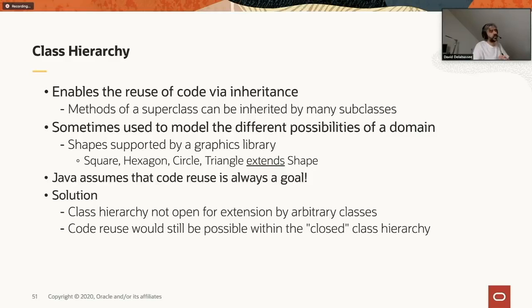So sealed class would basically allow a given class hierarchy to be bounded. So the class hierarchy can only be extended by classes within that limited closed class hierarchy, and not by any external classes. And obviously code reuse would still be possible, but it would only be possible within the boundary of the closed class hierarchy.